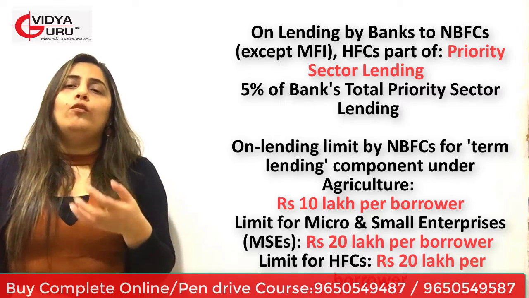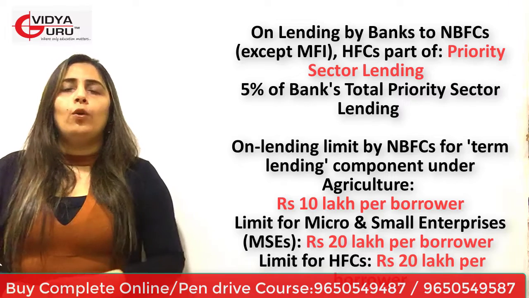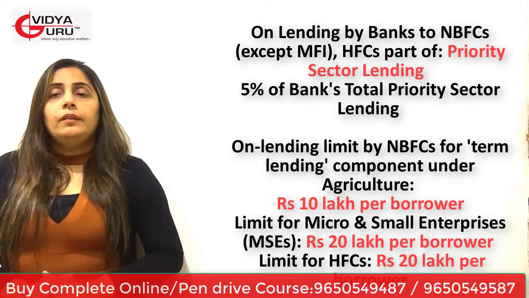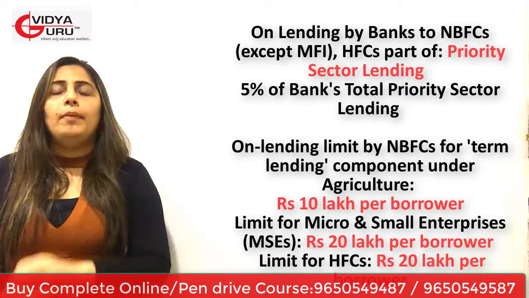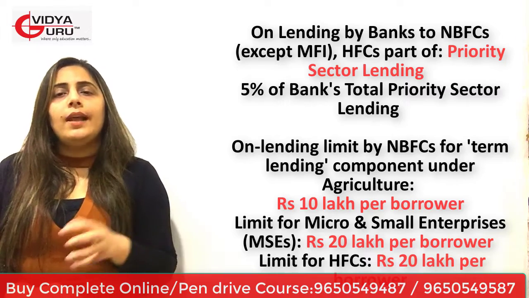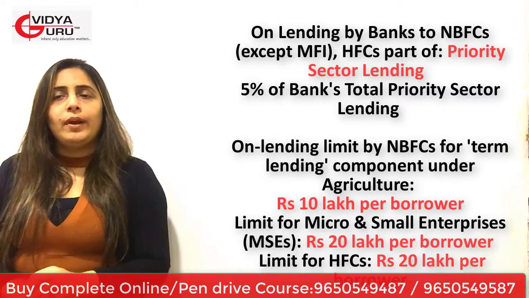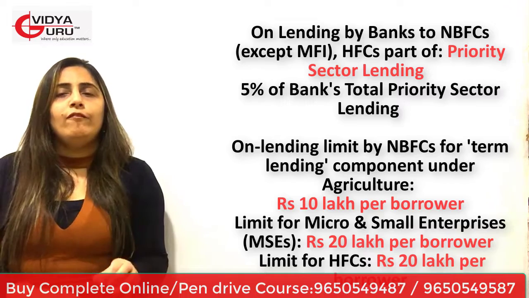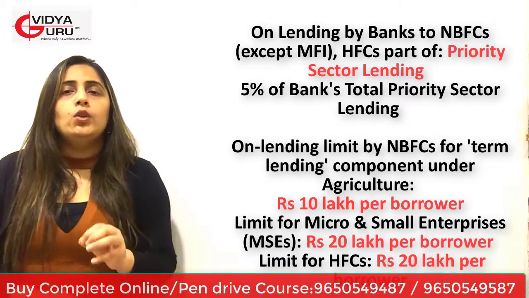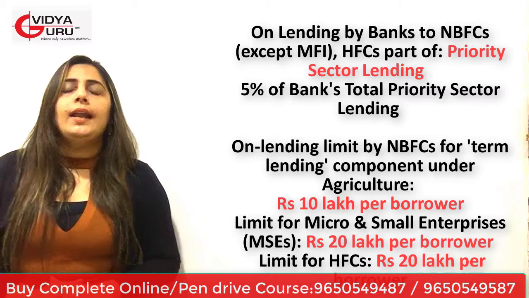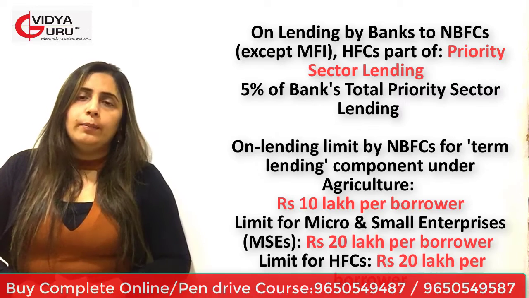When we actually move to banks' limit for micro and small enterprises lending, then the limit is 20 lakh per borrower. When banks lend money to micro and small enterprises, it is 20 lakh per borrower, and if banks lend money to housing finance companies, 20 lakh per borrower is the limit.